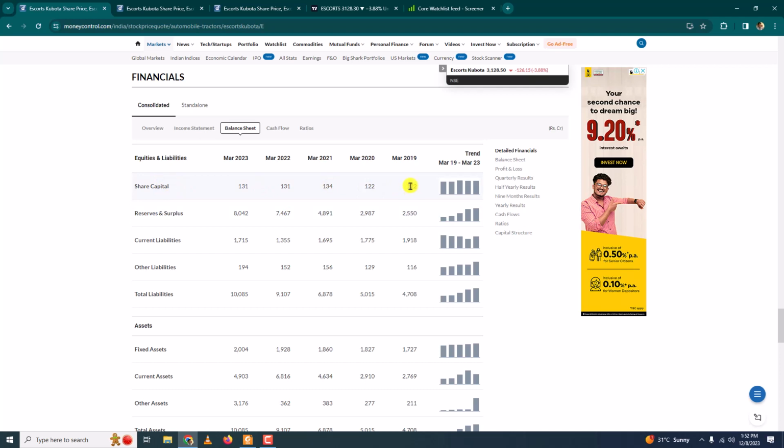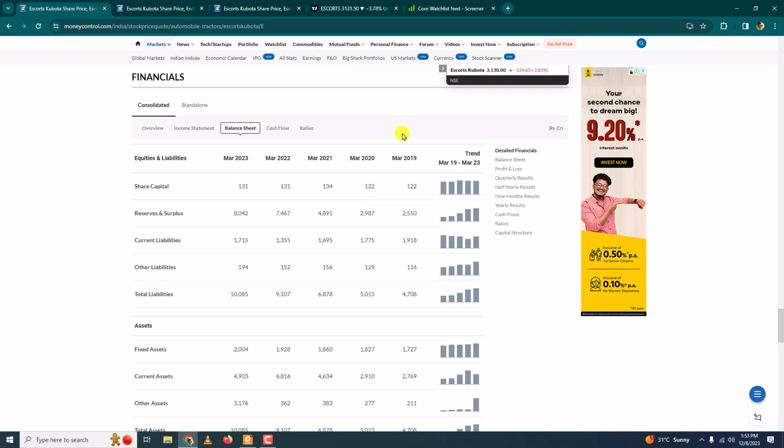If you look at the share capital in 2019, it was 122 crore rupees, and the same in the next year, and in 2021 it was 134 crore rupees. So it increased from this to this. Okay, from 21 to 22 it decreased to 131, and currently it is at 131 crore rupees. Now, to know the reason for increase from here to here, you have to go through the news. Okay, you have to go to financial news websites and search for the news between these two dates and look for them.